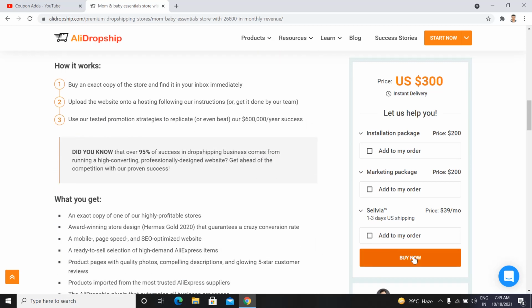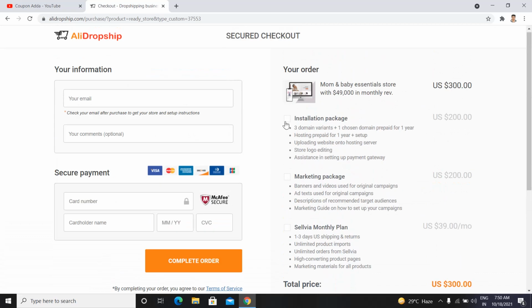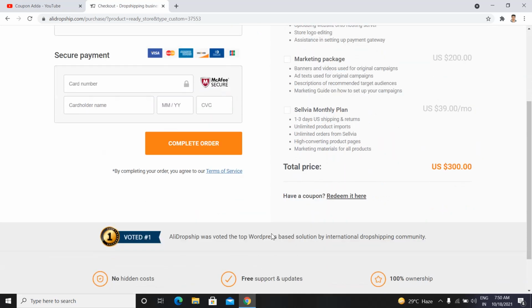Now you have to simply click on this, Buy Now. After that you can select any additional plan, like an installation package, a marketing package, or a monthly plan, according to your need if you need it. If you don't want to add any, then don't worry, you can simply keep the default selections. Now you have to simply click on this, Redeem. Here you are able to see this Have a Coupon option, and beside this you can see Redeem It here.